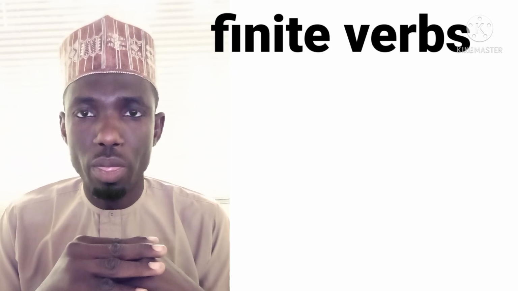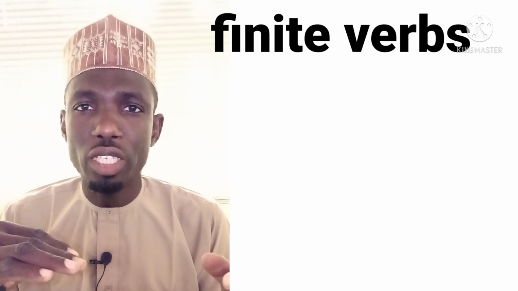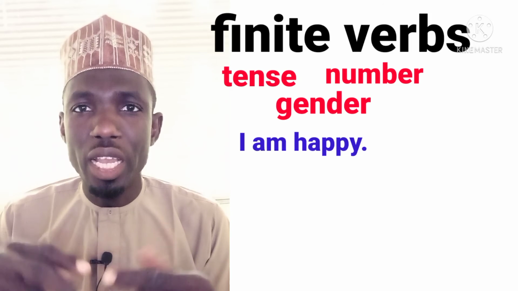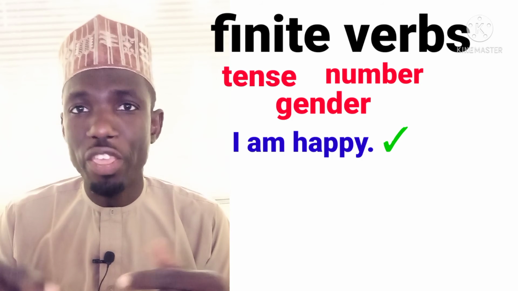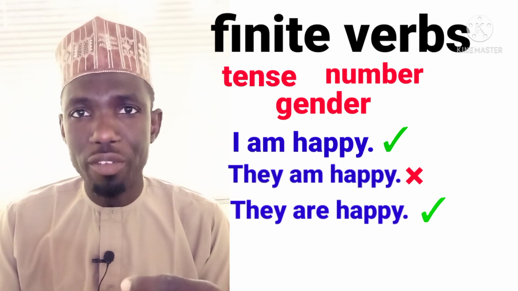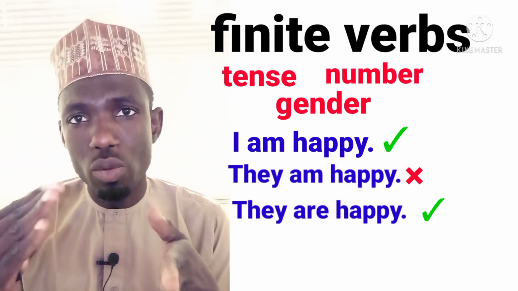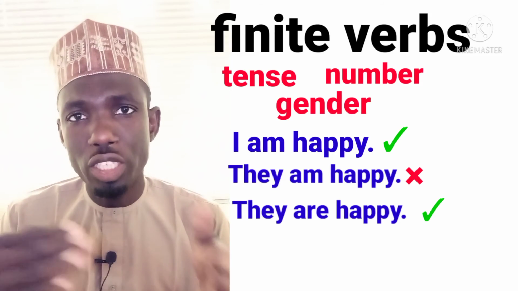Then the next example, we have finite verbs. A finite verb is a verb that considers the subject in terms of the tense, the number, and the gender. If you say, I am happy, I take the word am. But if you say they, you cannot say they am happy, but they are happy. So the subject and the verb must correspond. If you use a plural subject, you must use a plural verb. That's why the gender and the number must correspond. So this is about the finite verb.